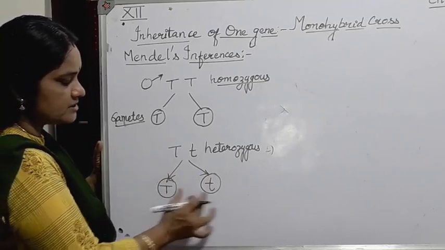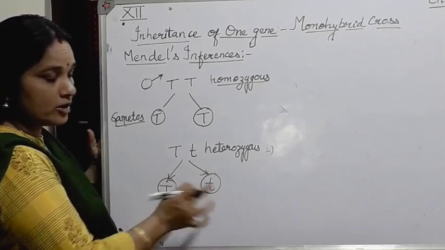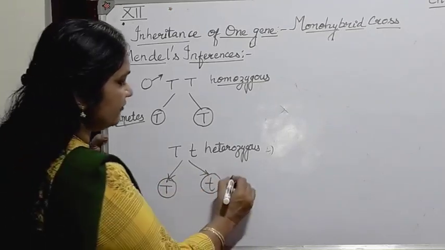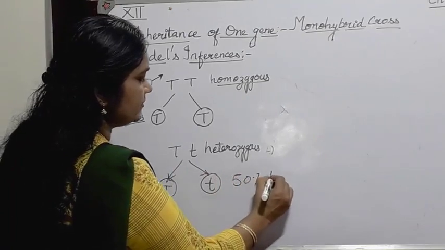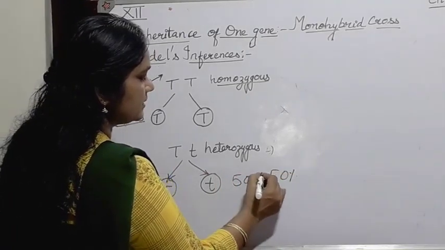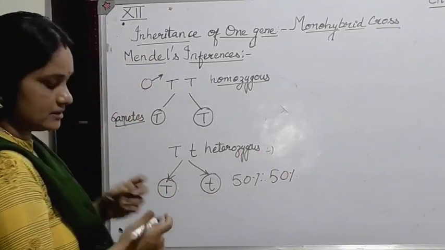This one is for tallness and this one is for dwarfness. So there will be a 50% chance of tallness and 50% chance for gamete segregation.